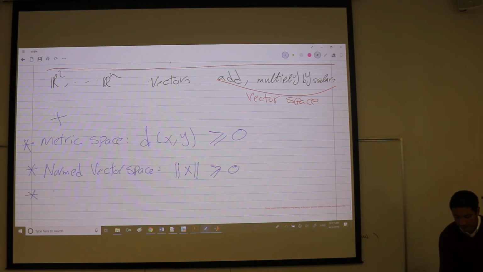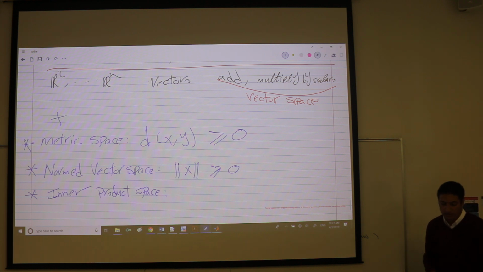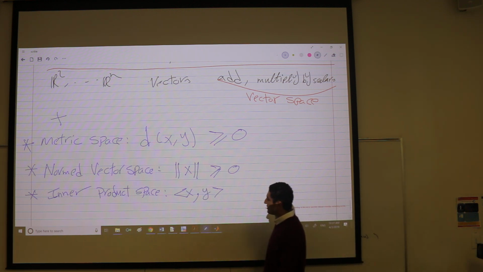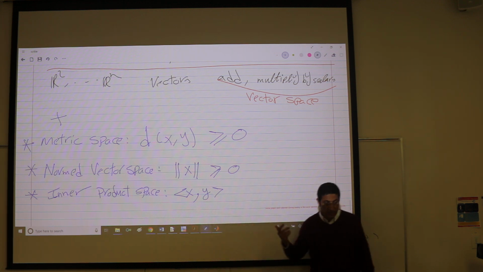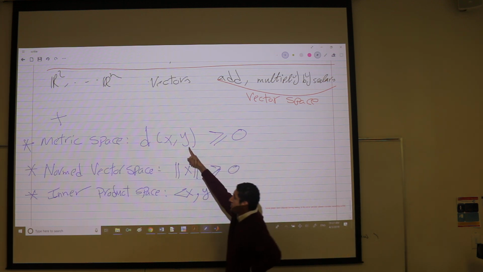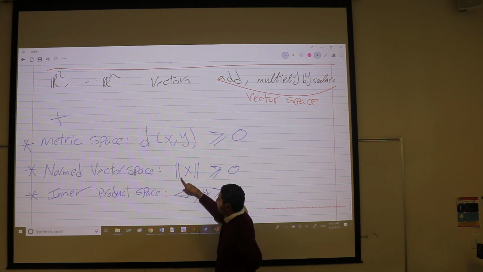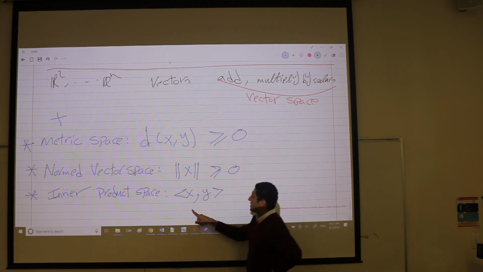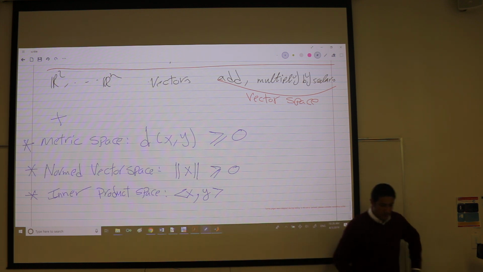Then we have inner product or dot product. If you don't like inner product, you can use dot product. We engineers are more familiar with dot product. So you have a function in your space that takes 2 points and gives you the dot product of each other. It's like the angle between them, right? So in this space, we can measure distance between points. Here we can measure length, right? Maybe length of curves. Here we can measure angles between vectors, okay?